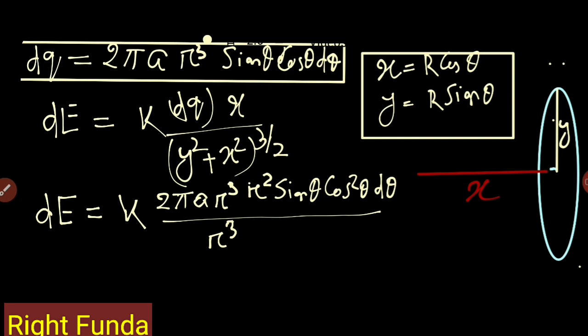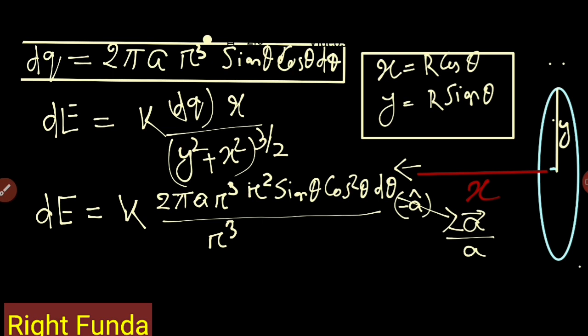And in which direction is this? The direction of this will be in the minus i cap direction, or I can say minus a cap direction, and in place of minus a cap I can write minus a vector by mod a.